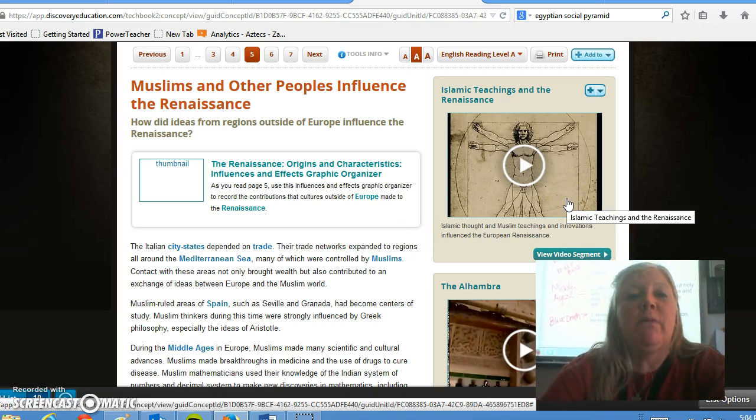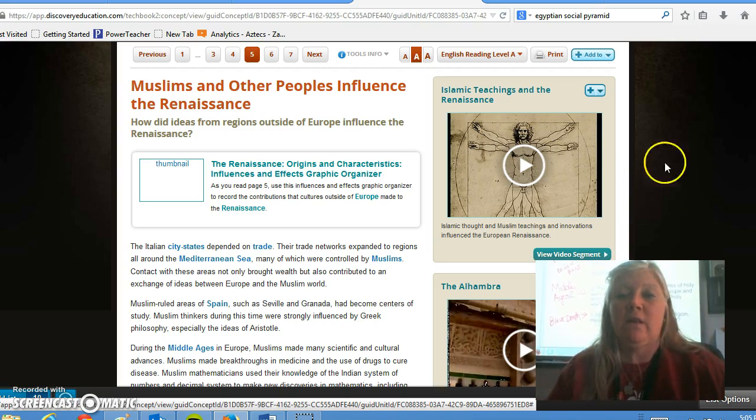Muslims and other peoples' influence on the Renaissance. How did ideas from religious regions outside of Europe influence the Renaissance? The Italian city-states depended on trade. Their trade networks expanded to regions all around the Mediterranean Sea, many of which were controlled by Muslims. Contact with these areas not only brought wealth, but also contributed to an exchange of ideas between Europe and the Muslim world. Muslim-ruled areas of Spain, such as Seville and Granada, had become centers of study. Muslim thinkers during this time were strongly influenced by Greek philosophy, especially the ideas of Aristotle.